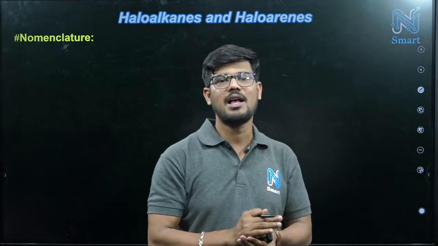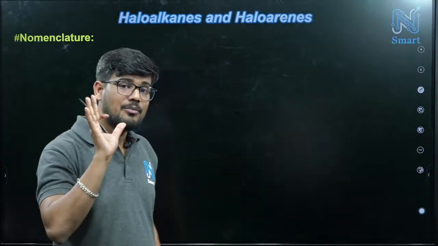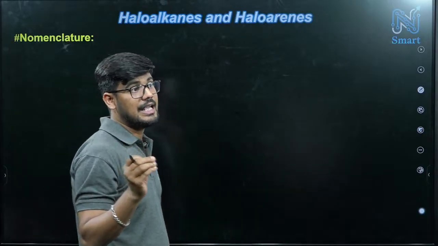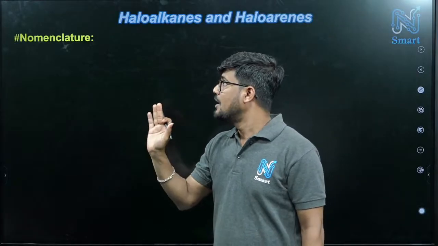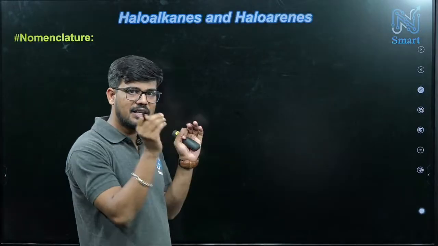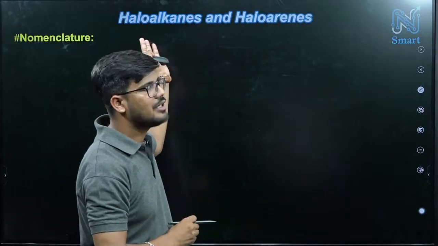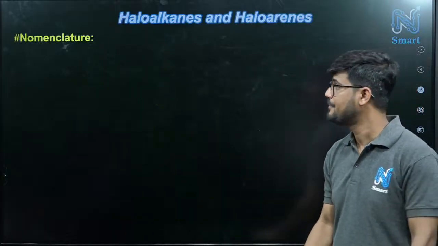So both the names you must know. The IUPAC name is the most important, because every time you will get some question based on IUPAC nomenclature. Now it is a huge chapter, but I'm going to discuss it in a brief way so that you can easily name this type of compounds, haloalkane and haloarene.